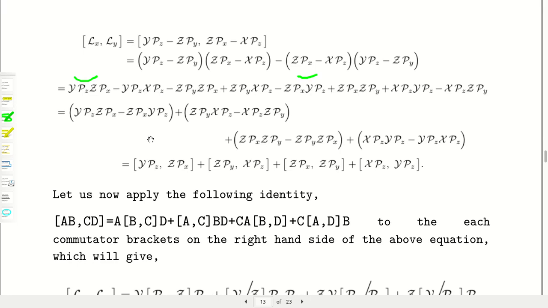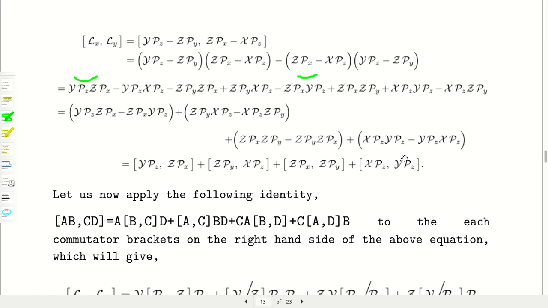Why? Because you can manipulate something out of this, because here you can see y p_z z p_x and here the reverse order is there, z p_x y p_z. So it is a commutator bracket between y p_z and z p_x.